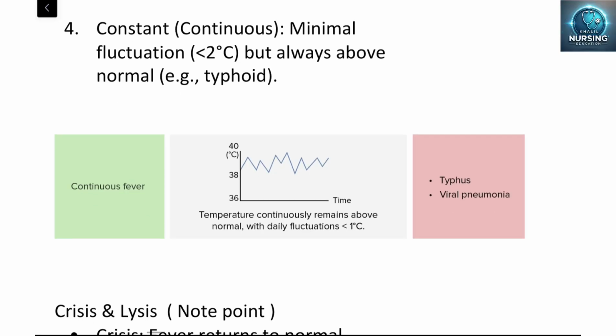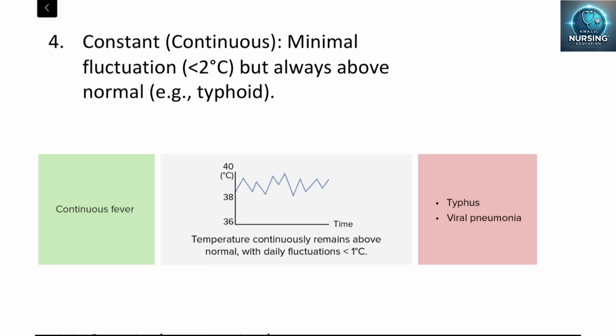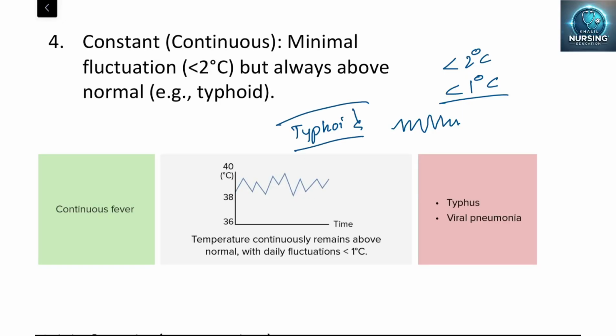Next, constant or continuous fever. Constant or continuous fever means the variation is less than 2 degrees Celsius, or you may think of it as less than 1 degree Celsius. Within that range only it is varying, but it never reaches the normal. We will see continuous or constant fever in typhoid cases. You can see it is 38 here, and in between there is 39. So it never rises more than that, it stays within 2 degrees Celsius.